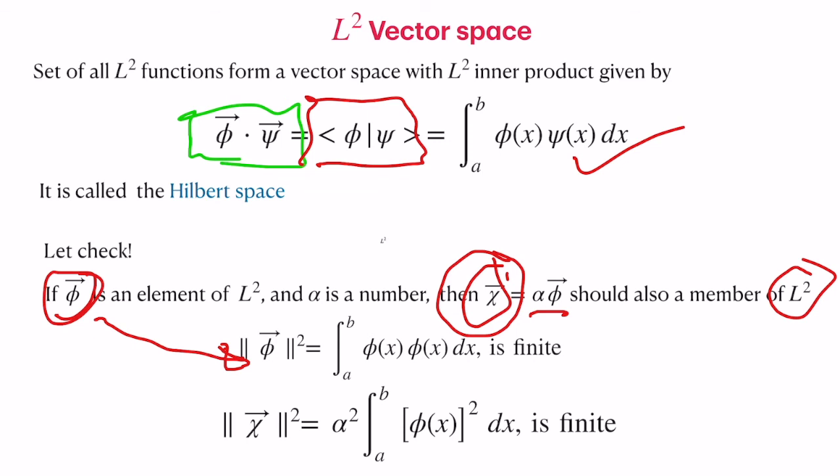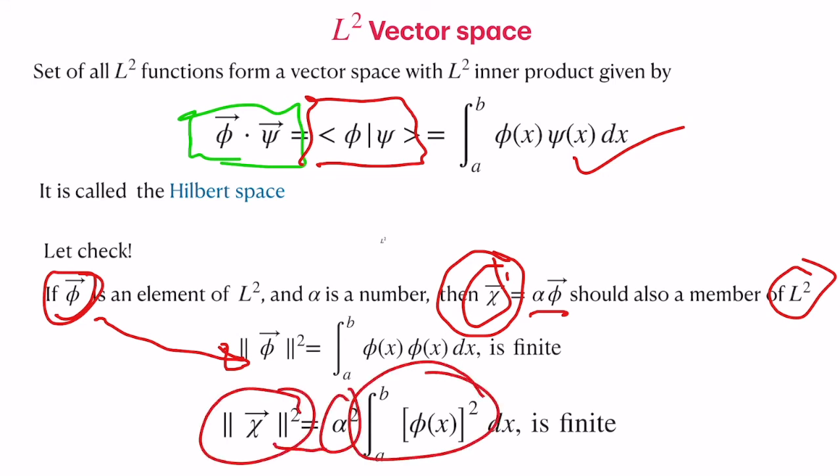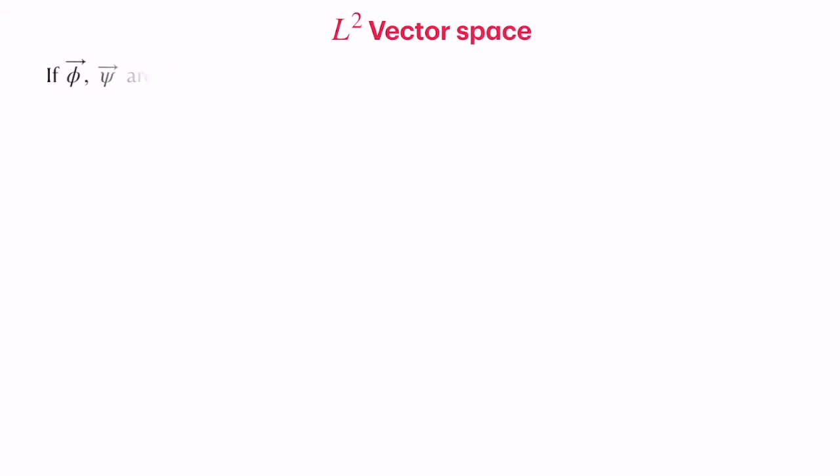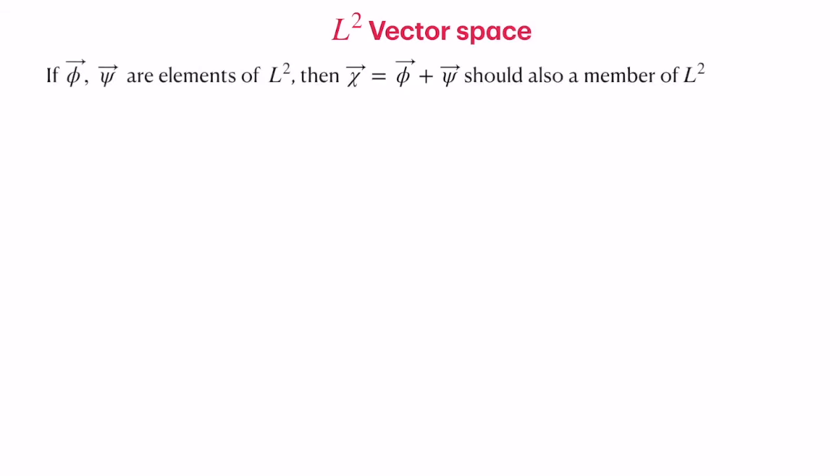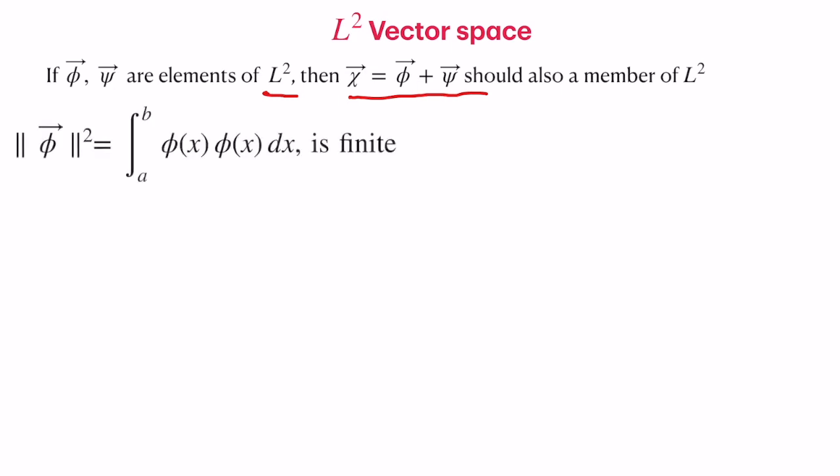Mod chi squared is equal to alpha squared times the integral from a to b of phi squared dx. Now this is finite and alpha is finite, so this should be finite. So this also is a part of L2 space, and we have shown that this condition is satisfied. Now we need to show the second property: if the two elements phi and psi are elements of the vector space L2, then we should be able to show that the sum of them is also a member of L2 space. So let us say that phi is a member of L2 space.